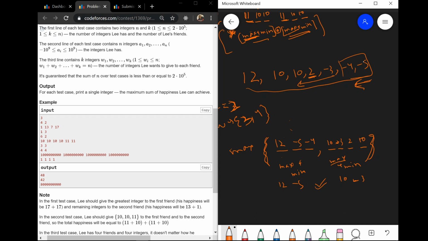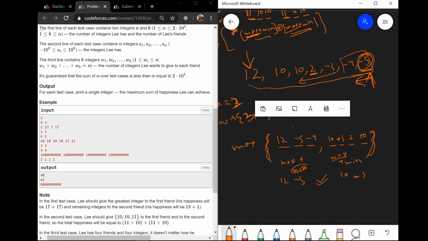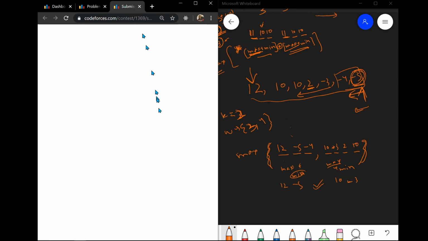Basically, there is another point: this -5 can never be skipped. If we place this value in any of the segments, it would always become the minimum because it is the overall minimum. So this -5 can never be skipped. So I am just putting this with the maximum element so that there can be as much neutralization as possible. I think it was clear why we are putting the maximums into different friends' pockets and filling from behind with the minimums. Now let's get to the code for better clarity.